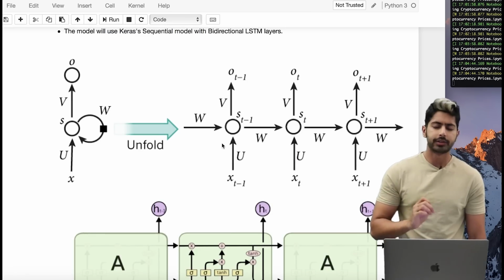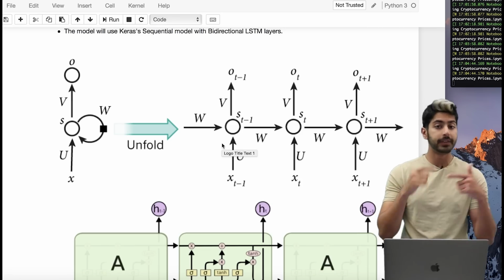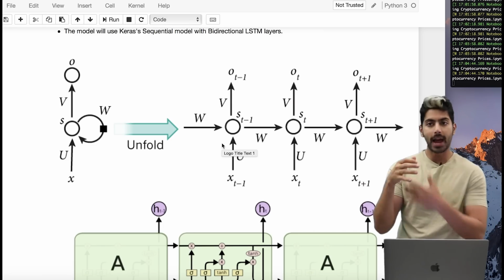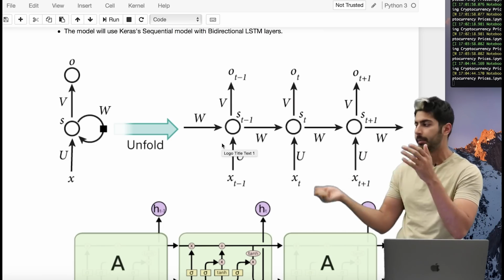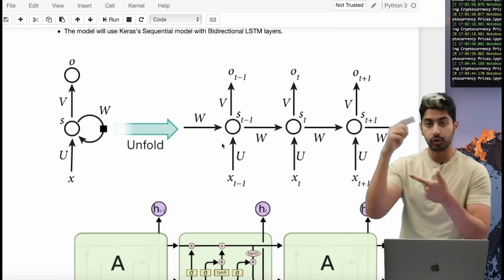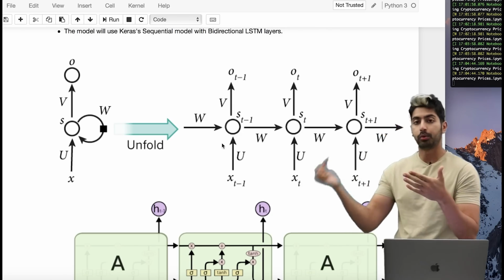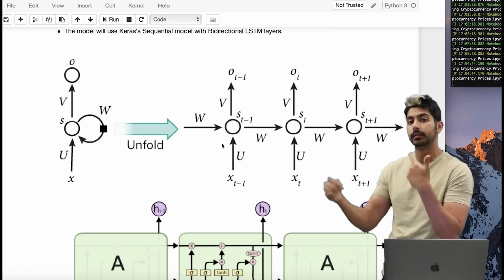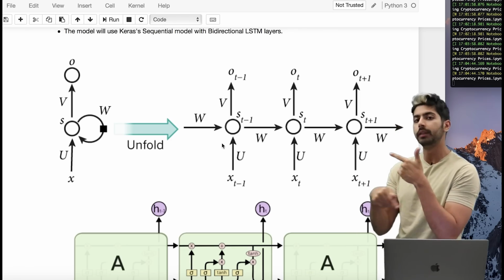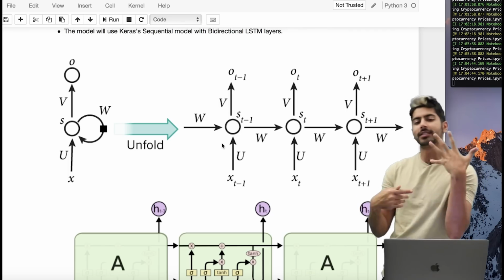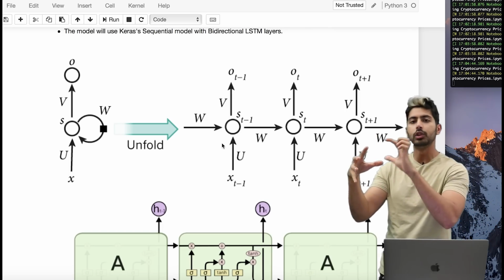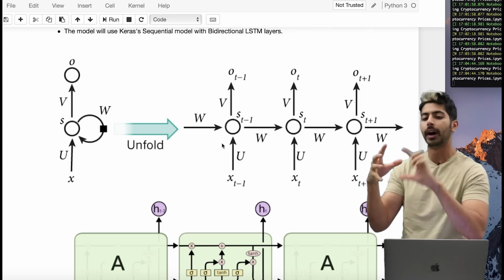So recurrent nets are different from feed-forward networks because in feed-forward networks, at every time step, we're only feeding in the new input data, right? We have, let's say, 10 data points. Every time step, we feed in a new one. But with recurrent networks, there's loops, right? Instead of just feeding in the input data, the next data in the set of data, we're also feeding in the hidden state that was learned from the previous time step, hence the loop. Right? Hence the looping part. We are feeding in the hidden state from the previous time step and the new input data. So we're concatenating both of those values and we're feeding them in.